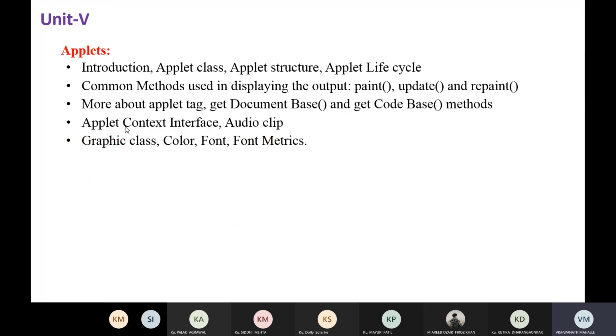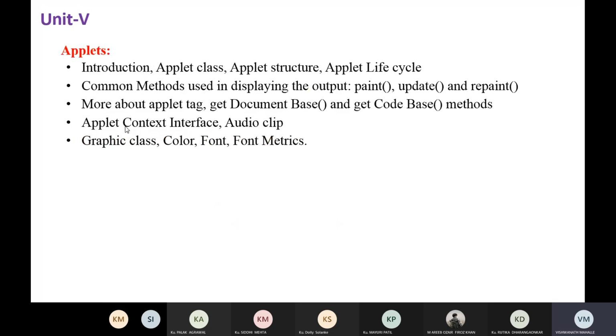Now the fifth unit. So in this we will learn about applets. Okay. So in previous units we learn Java application programs. Okay. And Java application and Java applet are two different programs. Okay. So this applet program we embed in HTML code, and the applet is run through the browser. That detail we will learn.